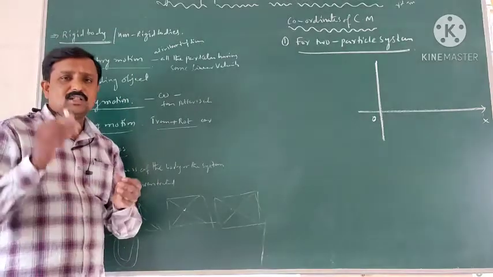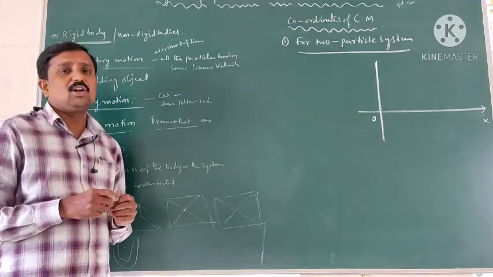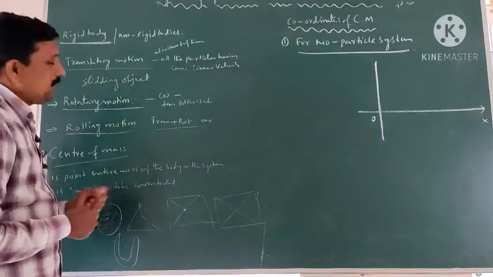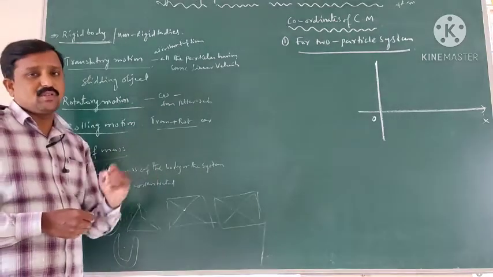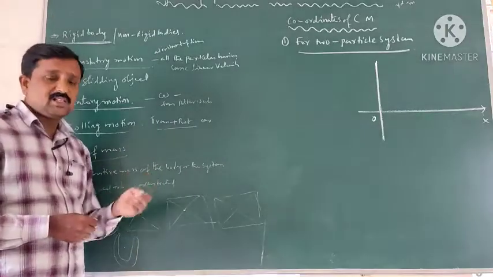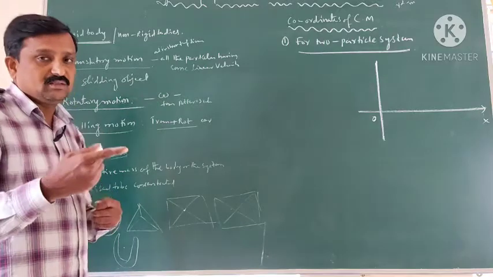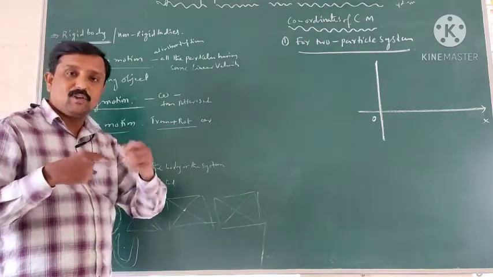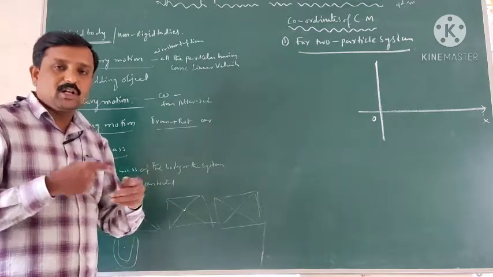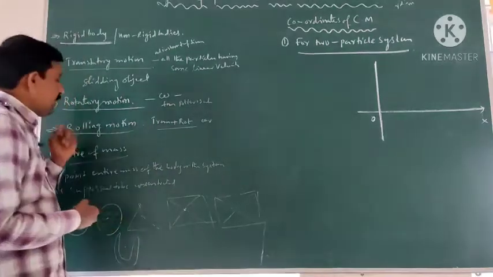Generally, a small chalk piece is a non-rigid body. A rigid body has three types of motion: translatory motion, rotatory motion, as well as rolling motion. The rigid body will move in these three types of motion.